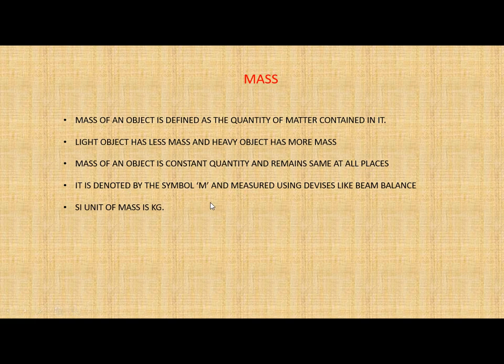Now it is denoted by the symbol m and measured using devices like a beam balance. So a beam balance is used to measure the mass of an object. Then the SI unit of mass is kg. This is the SI unit of mass.